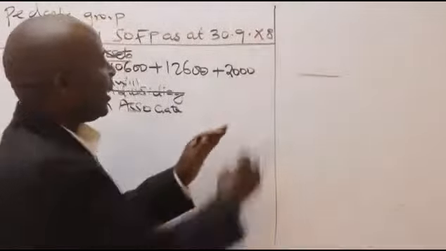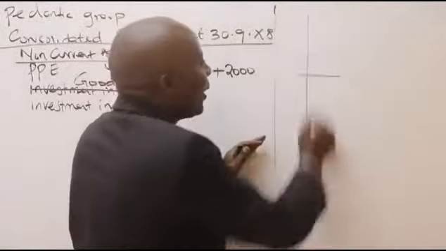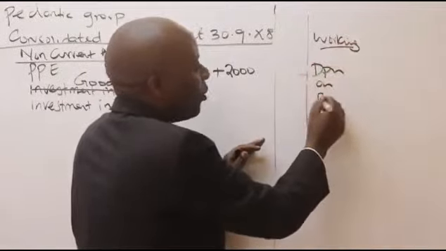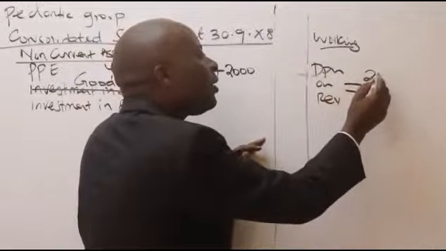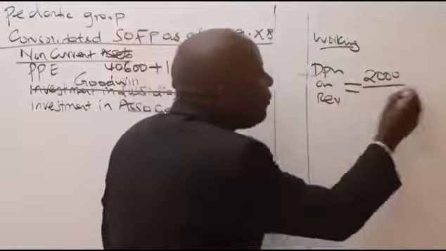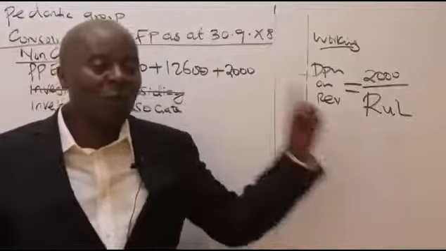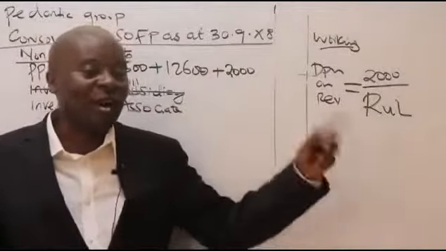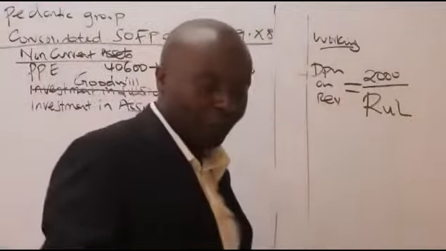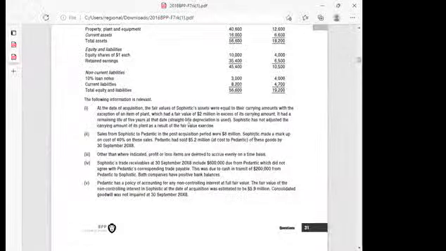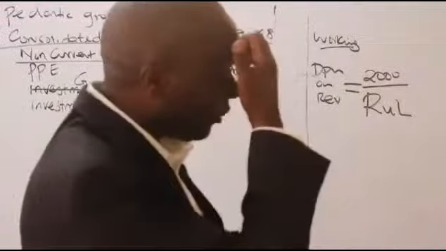Now here, by the side, I have a place where I'm doing my work. So I would want depreciation on revaluation. I'll take the revaluation amount itself, which is 2,000, and divide this by my RUL. RUL stands for remaining useful life. Has the examiner told me the remaining life? Yes, it had a remaining life of 5 years at the date of acquisition. You don't even have to tell me about straight line, I know it's straight line. So I'll apply this RUL of mine, which is 5.